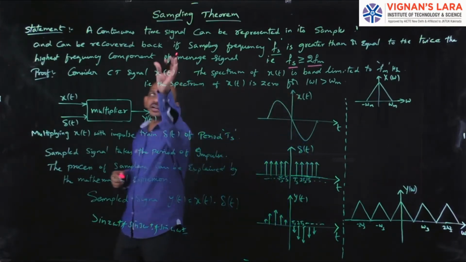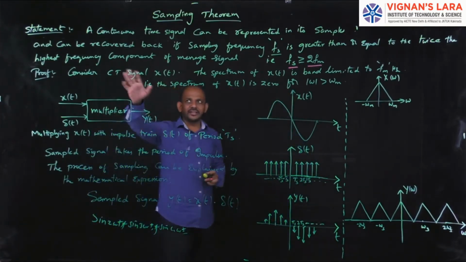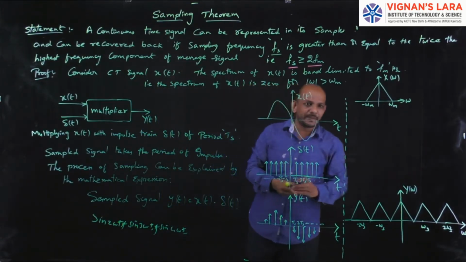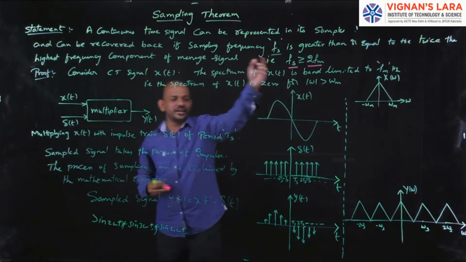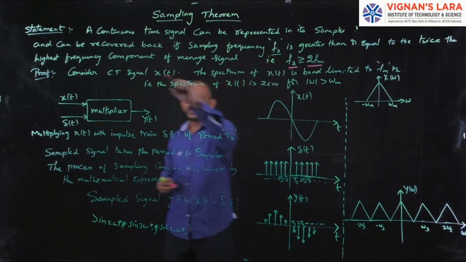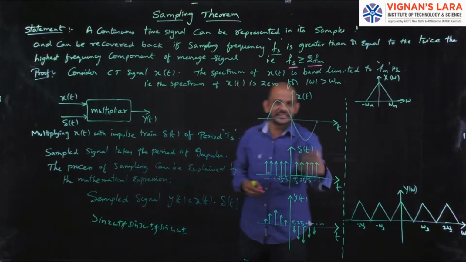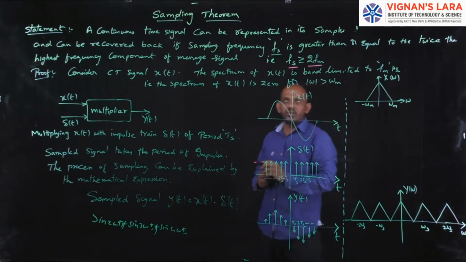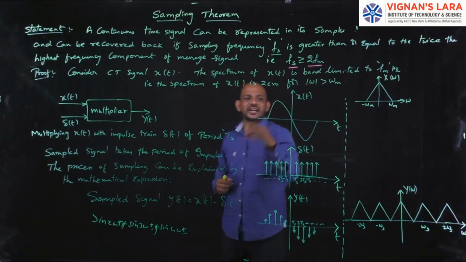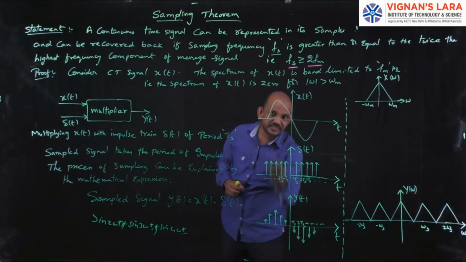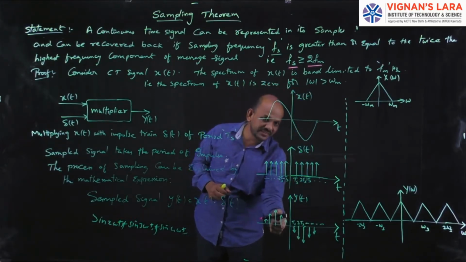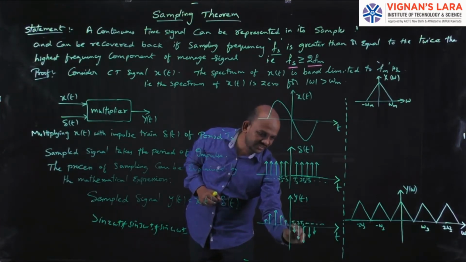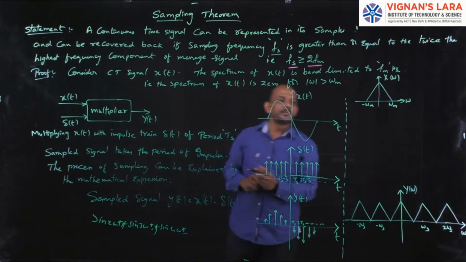So this is nothing but the sampling theorem statement. First, a continuous time signal can be represented in its samples. That means I can convert the continuous time signal into a discrete time signal, which is nothing but sampling. I will explain this graphically like this. Let us first consider the continuous time signal as this. Now I have to represent this continuous time signal in its samples like this. This is the continuous time signal, and this is the sampling signal. If we join the envelope of this, I will get the message signal of the input signal.